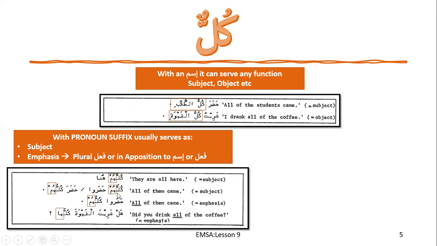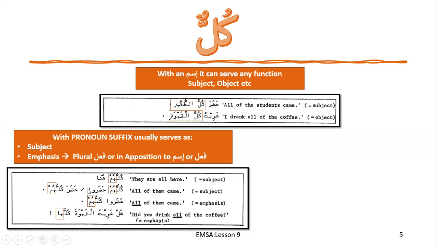Now over here, if you see kulluhum hadaru. You can say they all came, but no, it is all of them came. So kulluhum, all of them came. And it can also be hadara kulluhum. It can come before. So as we know, the rule is if the fail is coming after the fail, or you can say the subject, then it will follow in number also. But if it is coming before the subject, then it will stay singular.